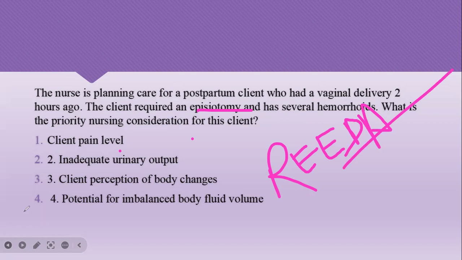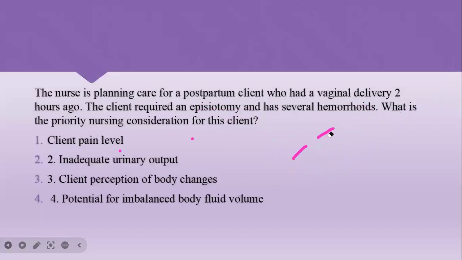Okay. So let's move to the next question. So these are the things. For example, a REEDA score is around 11 to 15. Okay. So in the REEDA score, the lesser the value, for example 2, is good, means the patient does not have any problem. The higher the value, there is a problem. Okay. Next question.